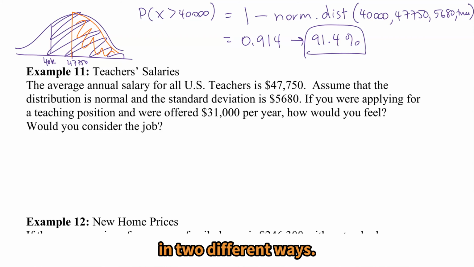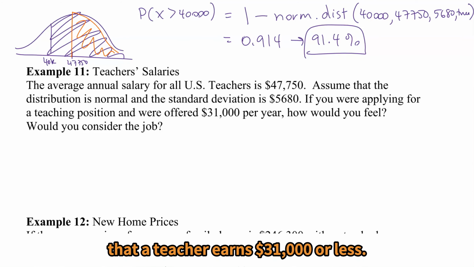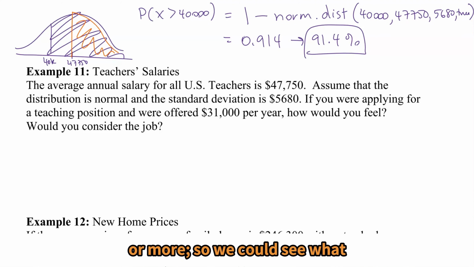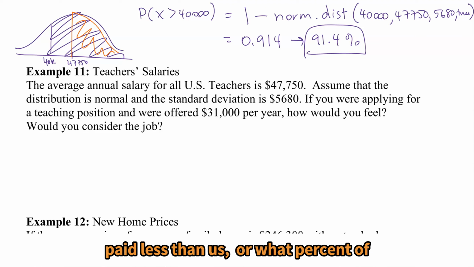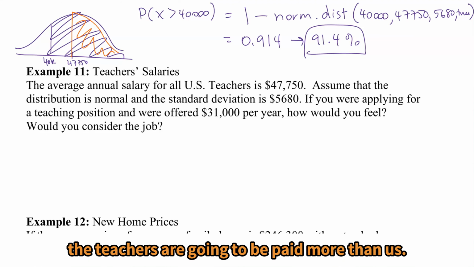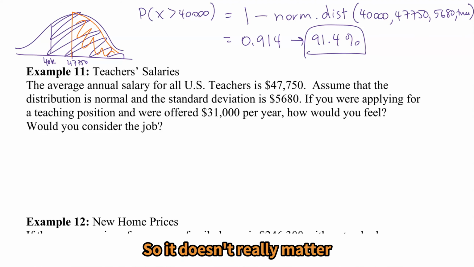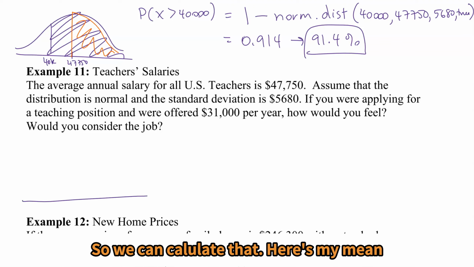We could look at this in two different ways. We could figure out what is the probability that a teacher earns $31,000 or less, or we could flip it around. What is the probability that a teacher would earn $31,000 or more? So we could see what percentage of teachers are going to be paid less than us, or what percentage of teachers are going to be paid more than us. Those two numbers are going to add up to 1, so it doesn't really matter which one we do. Less than is usually easier, so we can calculate that.